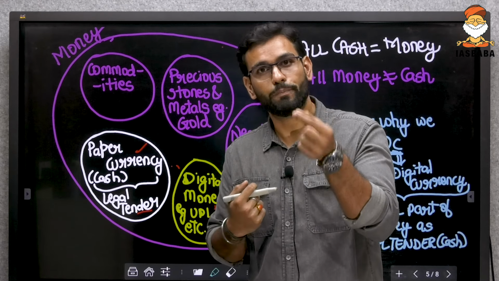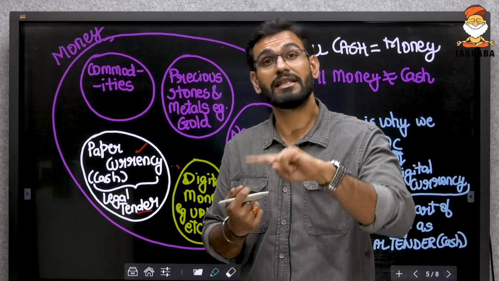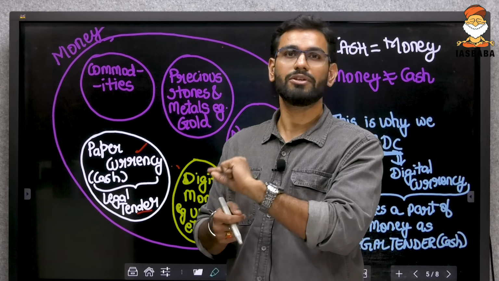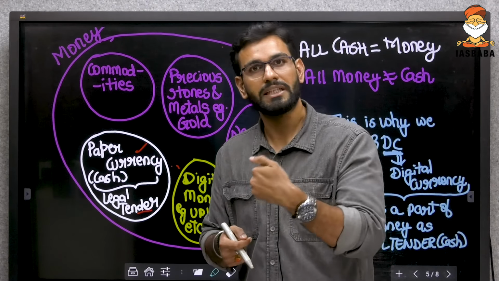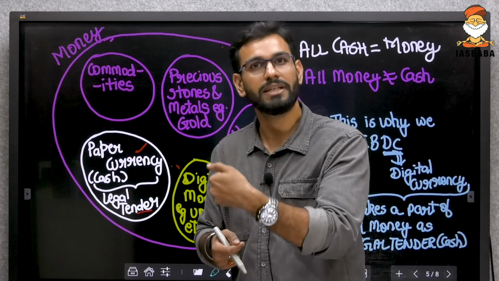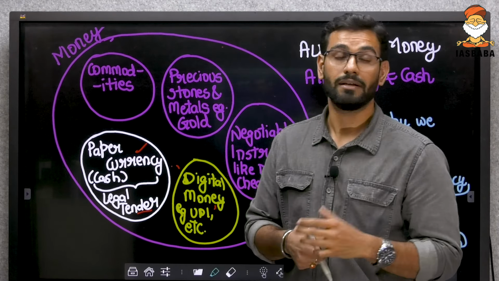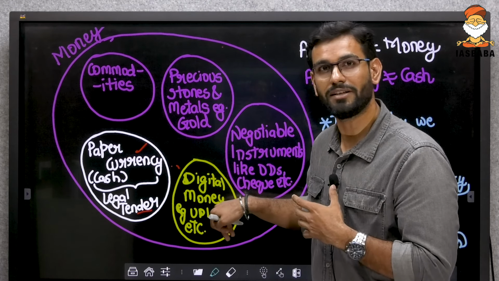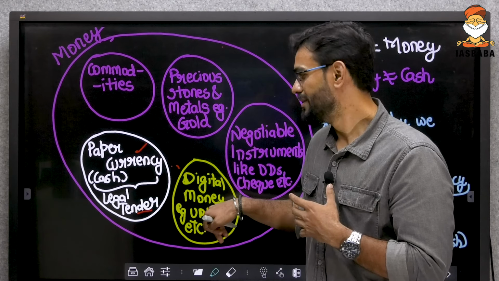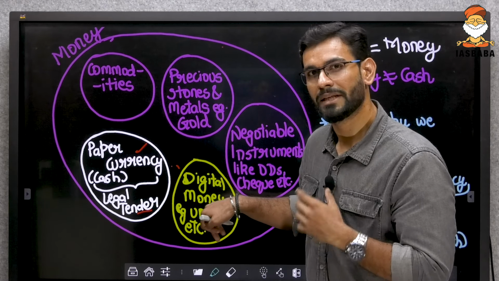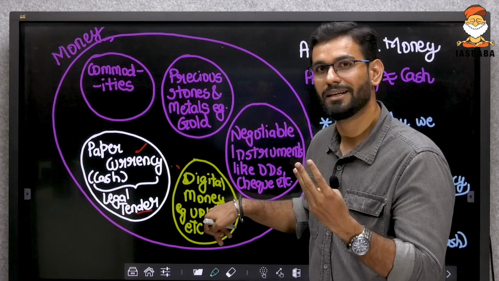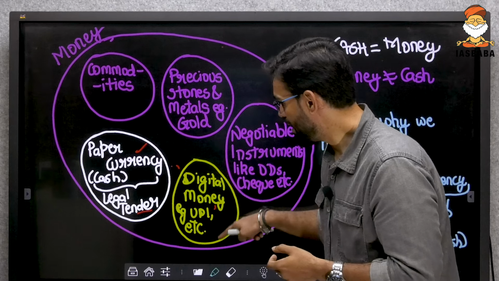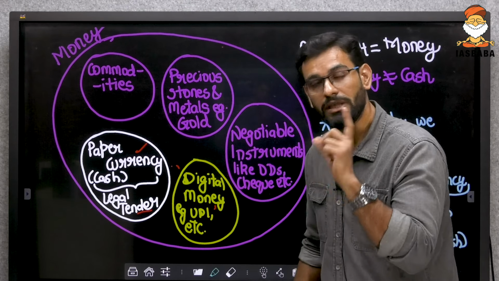For example, rupee is the legal tender here. USD is a legal tender in the US. Bitcoin is a legal tender in El Salvador. So, in all these countries, these respective legal tenders are mandatory to be accepted for payment settlement. So, in India, cash is mandated, not digital money. Digital money is not a legal tender. By the way, have you heard of CBDC? Central Bank Digital Currency. What does CBDC do? CBDC converts a part of this digital money into legal tender.